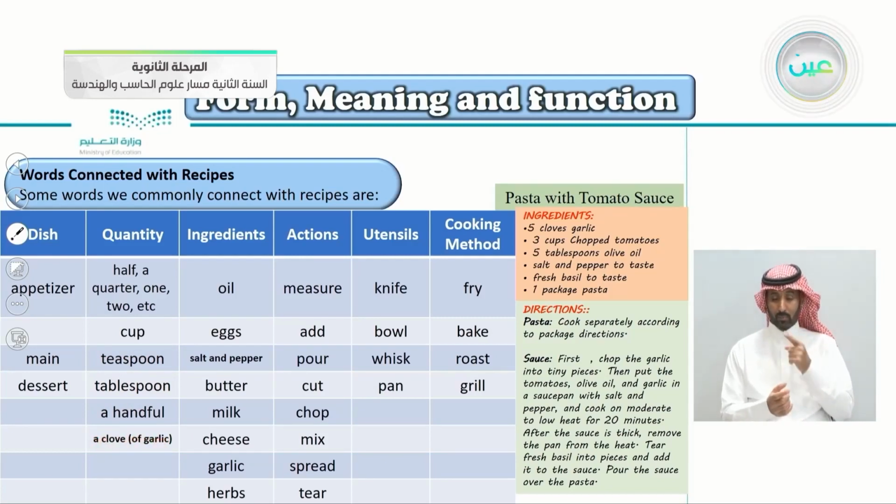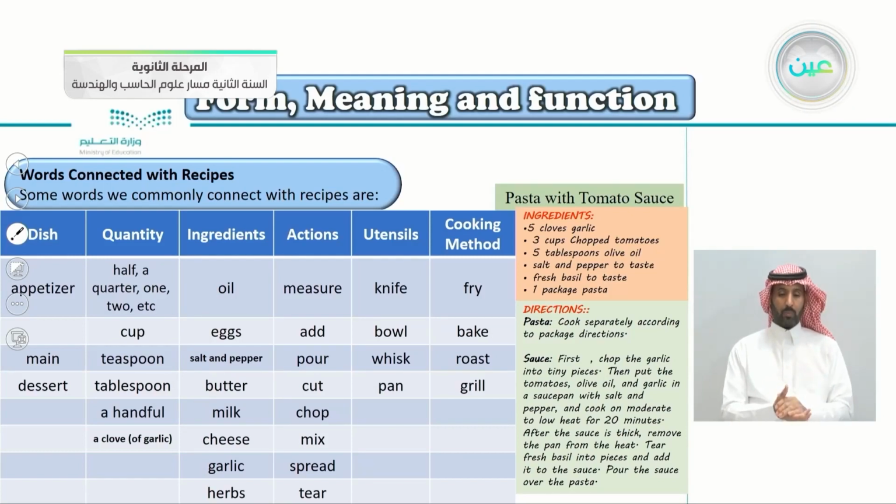The ingredients, the things that you put in the pot, for example, oil, eggs, salt and pepper, butter, milk, cheese, garlic, herbs, and so on. So these are the ingredients, the things that you cook together.